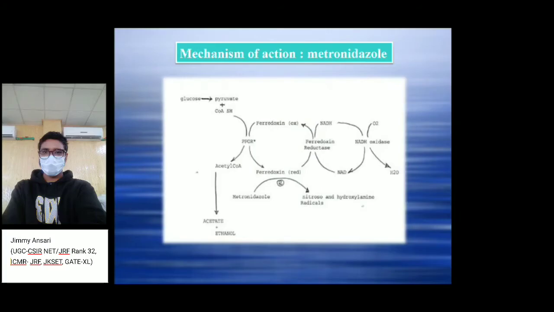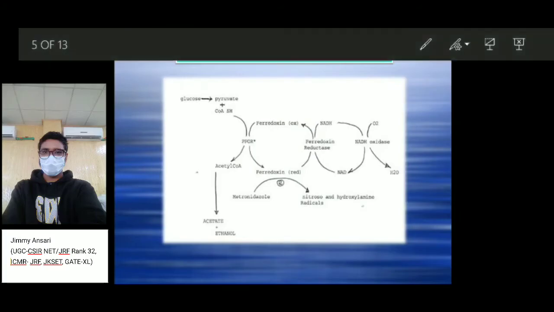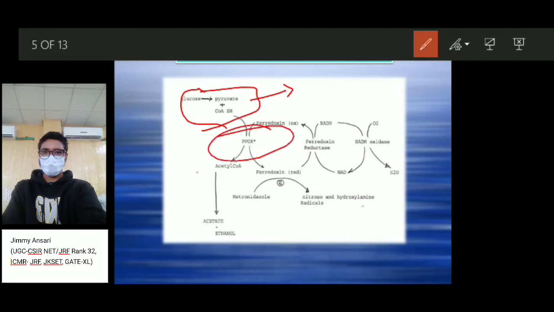So the mechanism of action of metronidazole: there is the general pathway of glycolysis that converts glucose into pyruvate, and pyruvate ferredoxin oxidoreductase helps in the conversion of pyruvate to acetyl CoA, which gives us acetate and ethanol, and it converts oxidized ferredoxin into reduced ferredoxin.